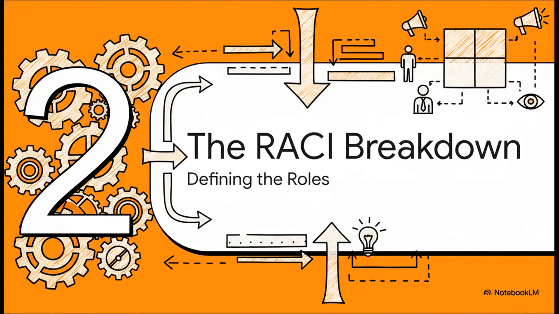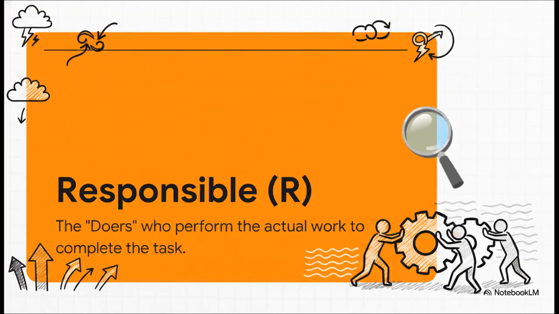Moving right along to section 2, the RACI breakdown. Let's define the roles. To solve this whole activity trap, let's break down each letter of the acronym to see exactly how it shifts our focus straight to outcomes. Starting with R. The R stands for responsible. Simply put, these are your doers. These are the team members who literally roll up their sleeves and perform the actual day-to-day work to execute and complete the task. And yes, you can absolutely have multiple people responsible for a single task, teaming up to get the job done.